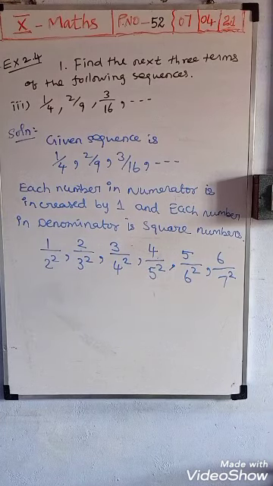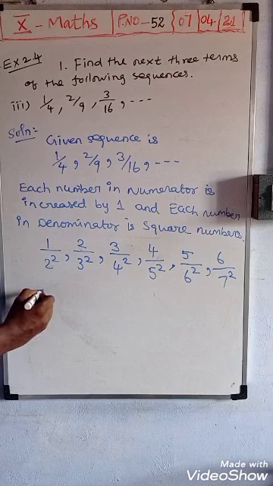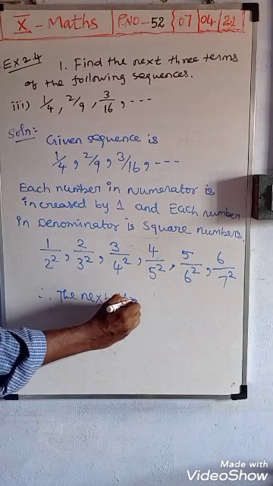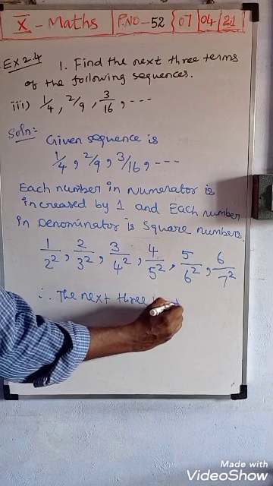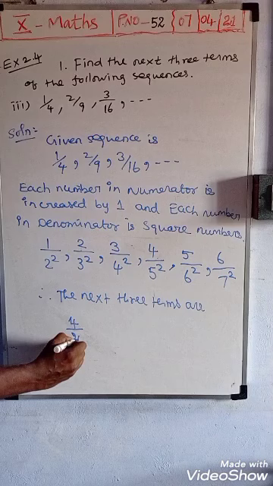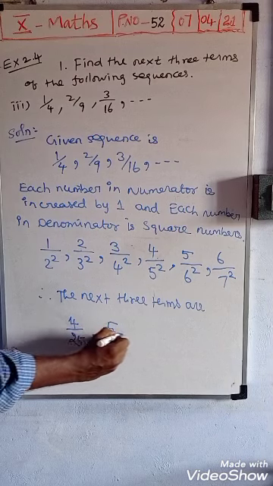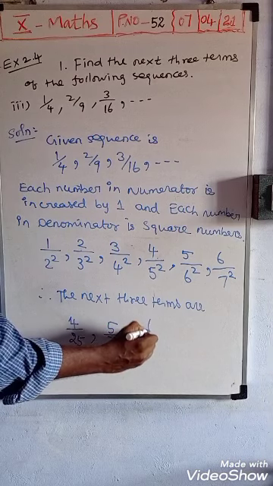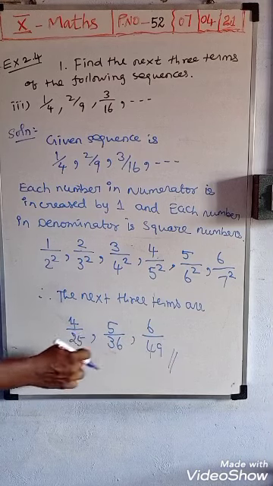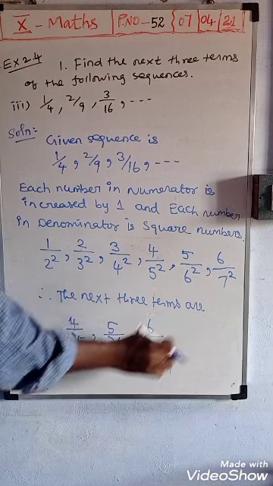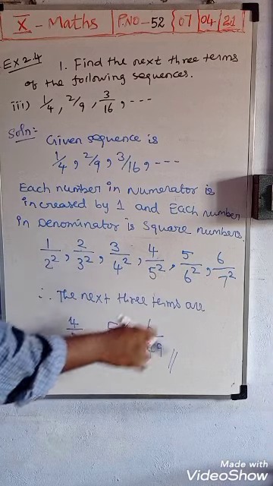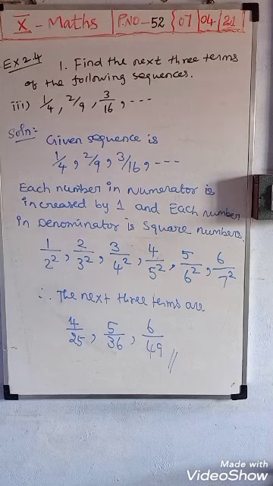Therefore, the next three terms are 4 by 25, 5 by 36, 6 by 49. Because 5 squared is 25, 6 squared is 36, 7 squared is 49. The numerator is increased by 1, and the denominator is square numbers. Okay, that's the answer.